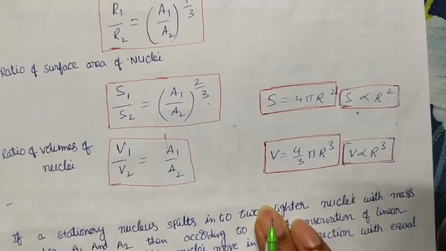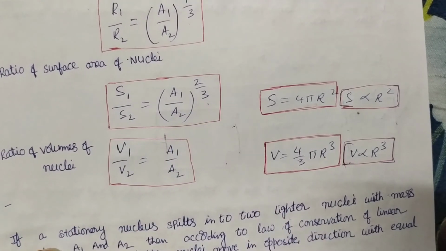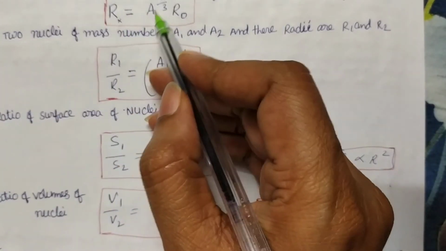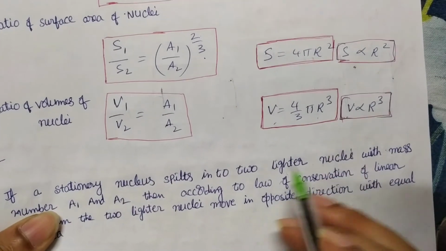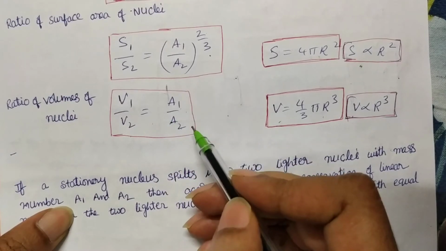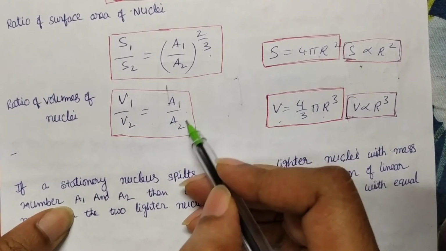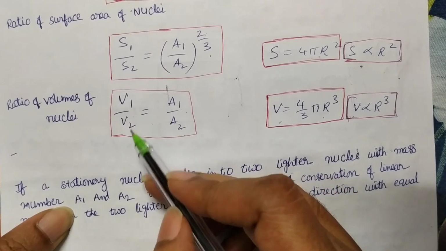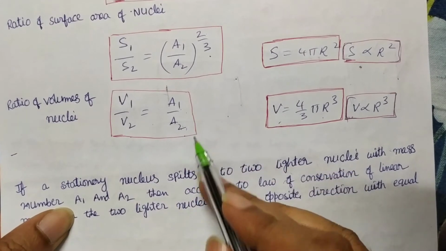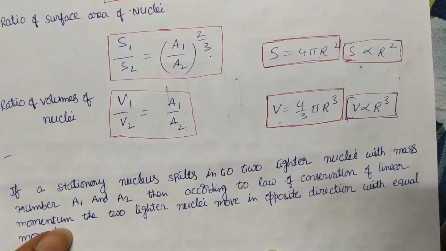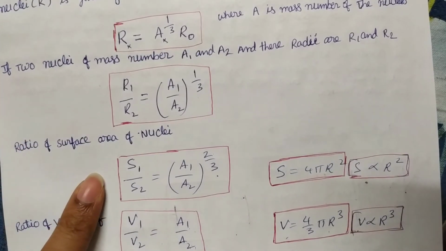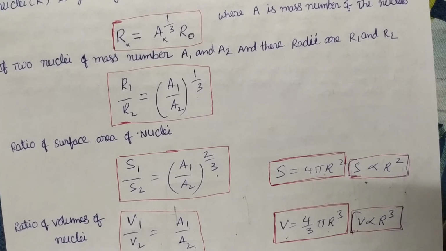If you want the volume, it is directly proportional to R cube, and R is proportional to A power 1/3. So here what do you get? Whole cube. V1 by V2 is equal to A1 by A2 whole power 1/3 whole cube. So the 3s get cancelled, you get A1 by A2. The volumes of the nuclei of two elements are in the ratio of their mass numbers, A1 by A2. So we can compare the radius of two nuclei, the surface area of the nuclei, and the volumes of the nuclei like this.